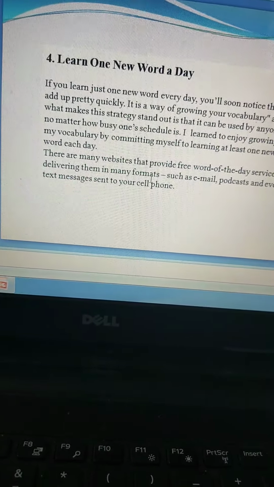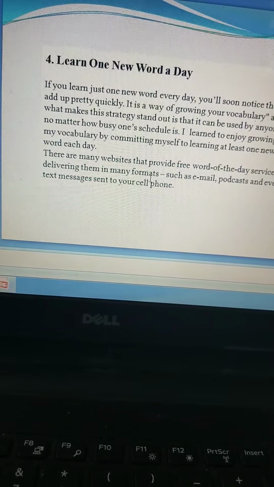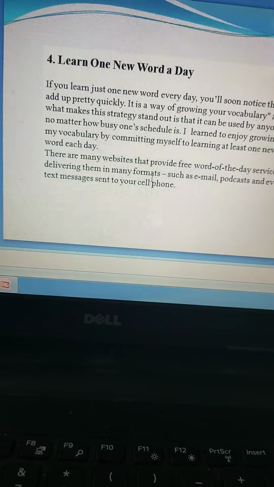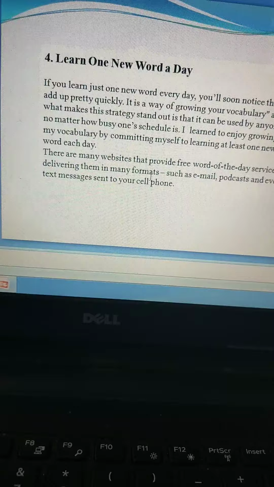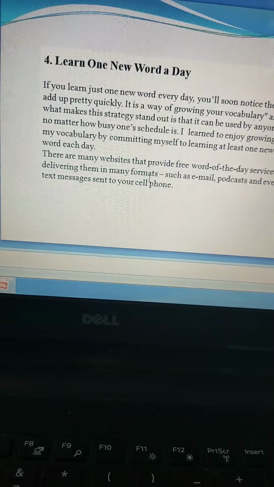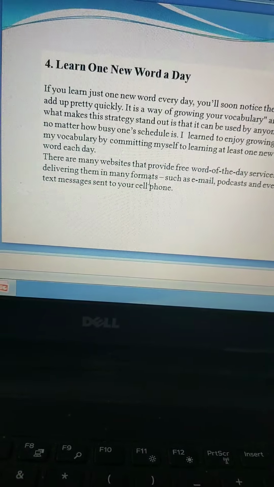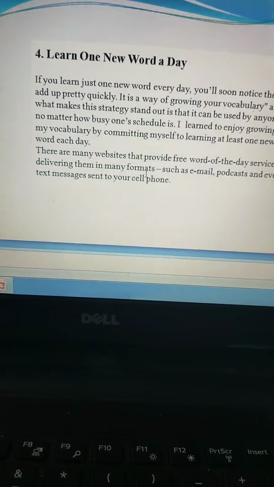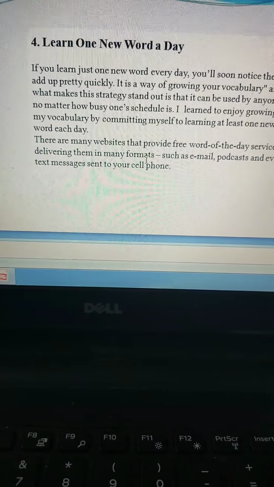There might be a few words that you have heard but for which you don't know the meaning. That is also a new word, or you might have never come across that word. So learn those words. So the best way of learning new words is to read as much as possible. So take this as a challenge and learn one new word every day.